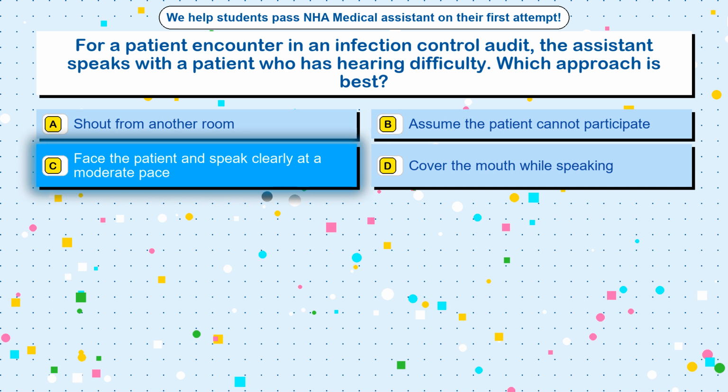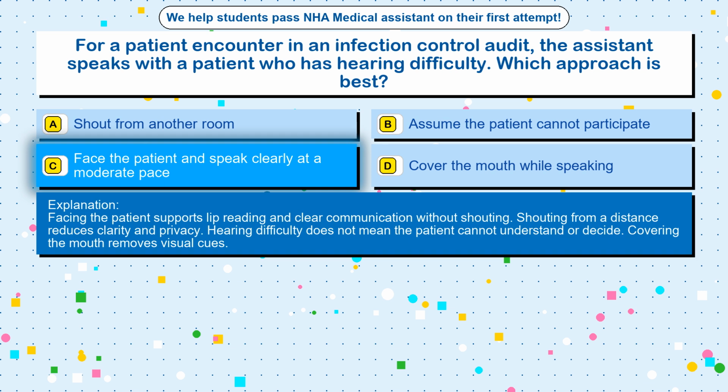The correct answer is option C. Face the patient and speak clearly at a moderate pace. Facing the patient supports lip reading and clear communication without shouting. Shouting from a distance reduces clarity and privacy. Hearing difficulty does not mean the patient cannot understand or decide. Covering the mouth removes visual cues.